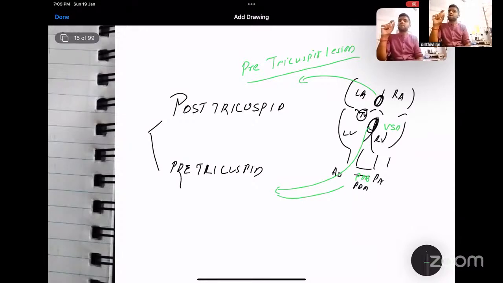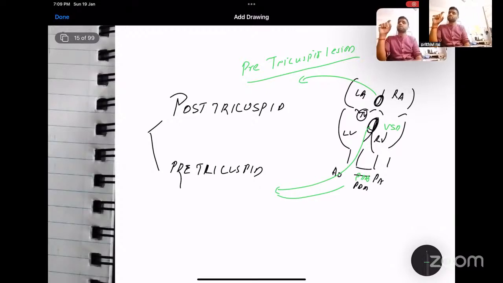Whereas VSD and PDA may appear; PDA is something different. The VSD will appear after 6 weeks because the PA involution occurs. Maximum PVR decrease occurs after 6 weeks. So now the right ventricle becomes compliant, and the shunting of blood from left to right will be more prominent, and the VSD will present after 6 weeks.